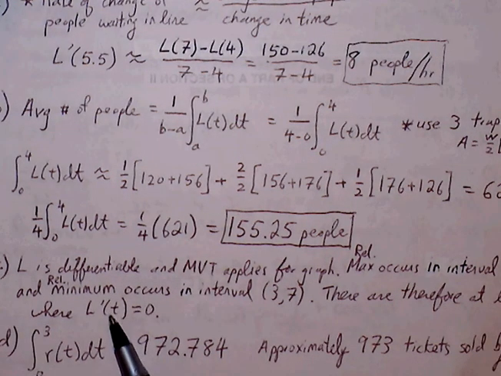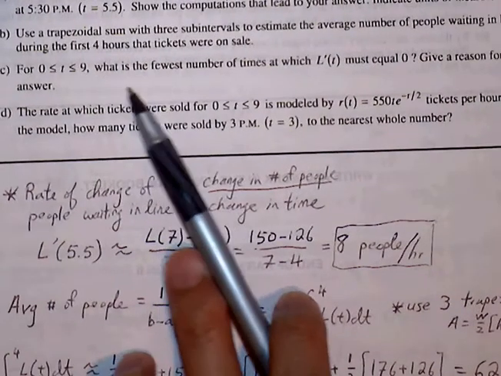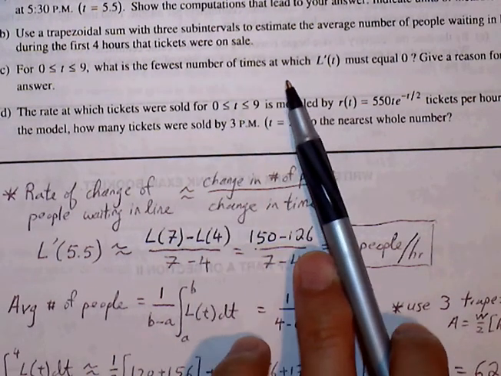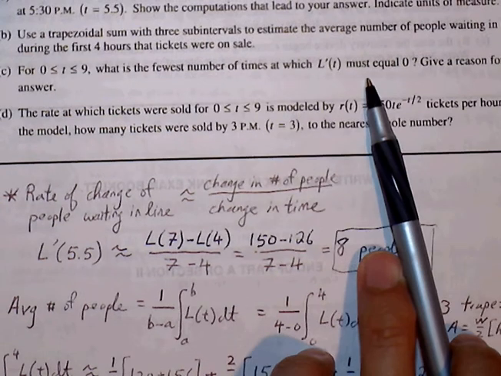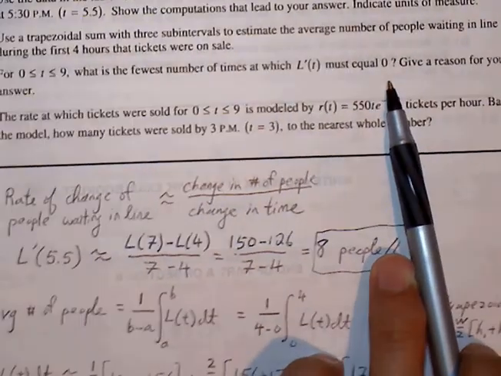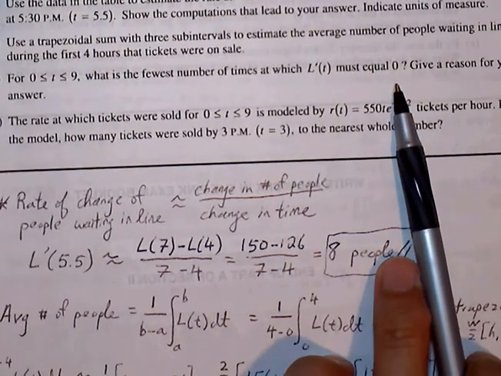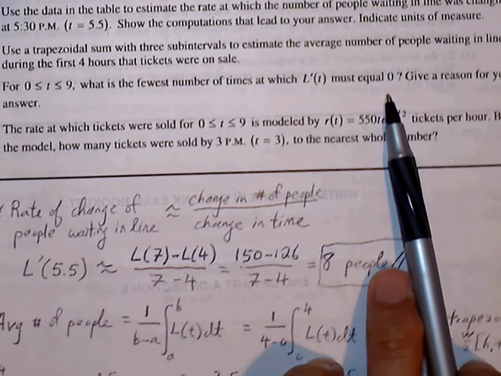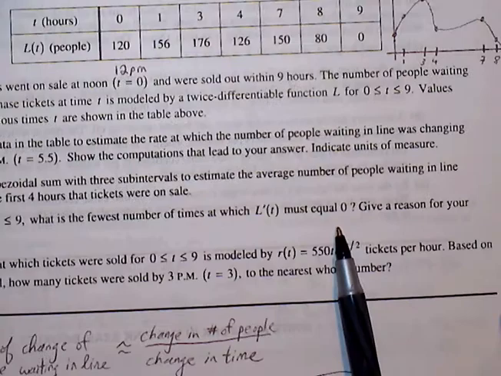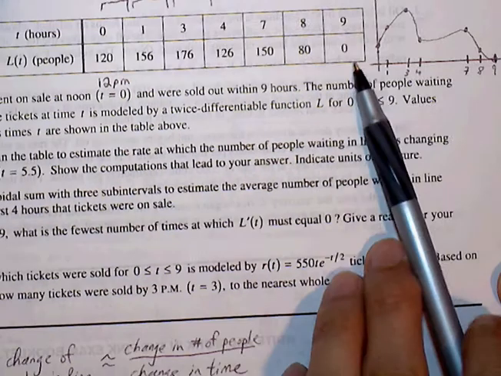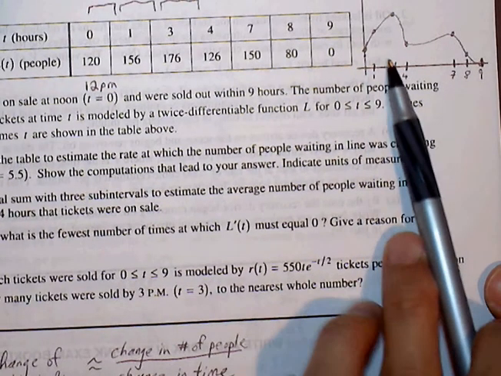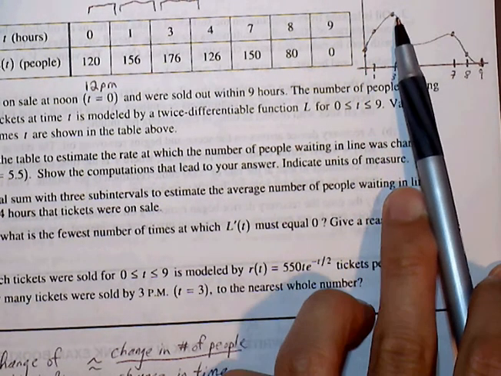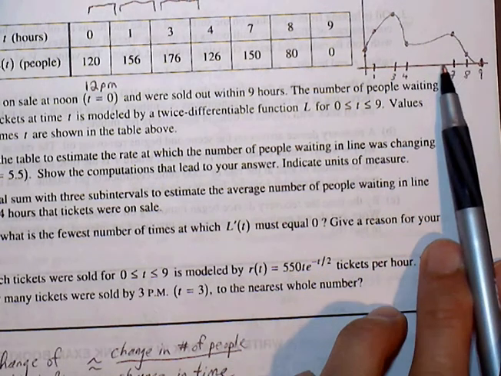Part C, for t between 0 and 9, what is the fewest number of times at which L prime of t must equal 0? Give a reason for your answer. Now, it may help to sketch the graph. So what I did was I gave a rough sketch of what this graph may look like, the number of people waiting in line at given values.